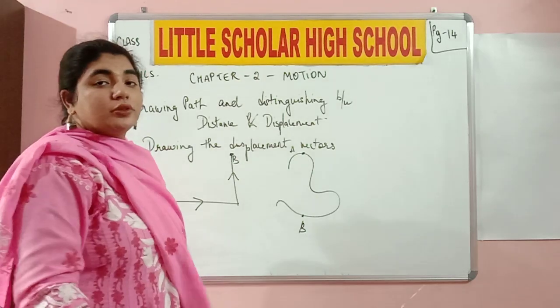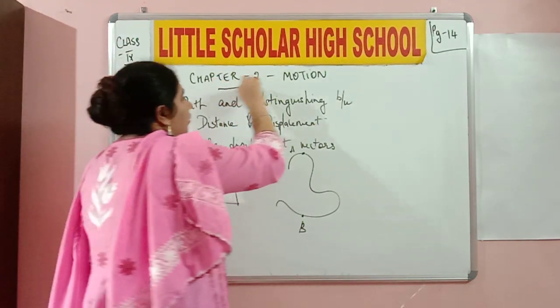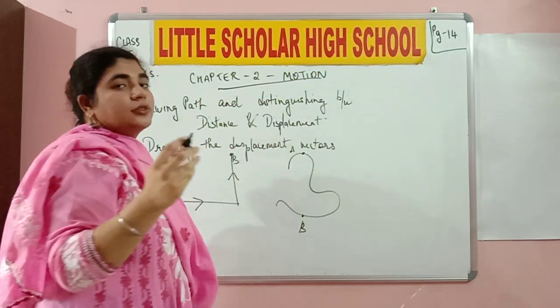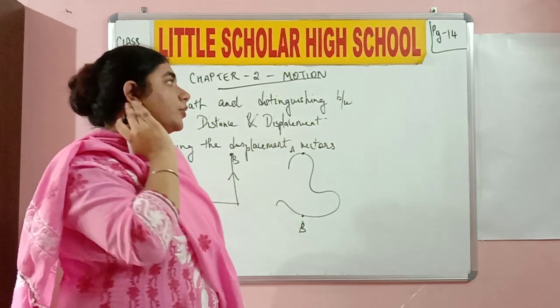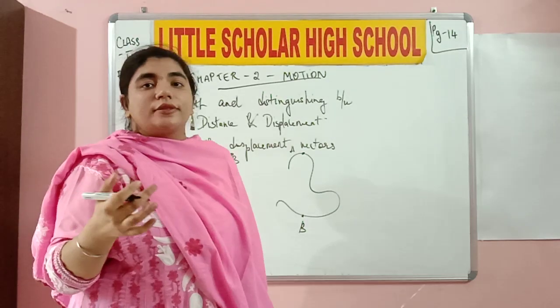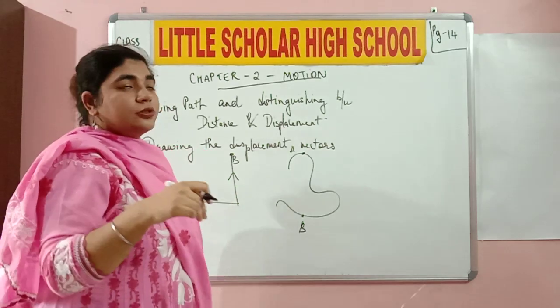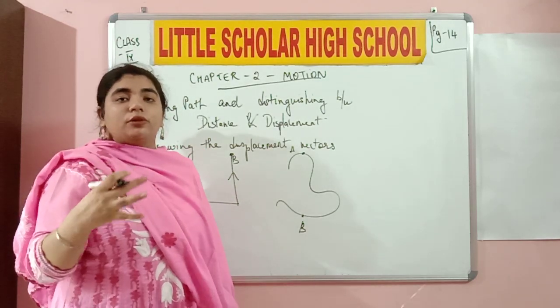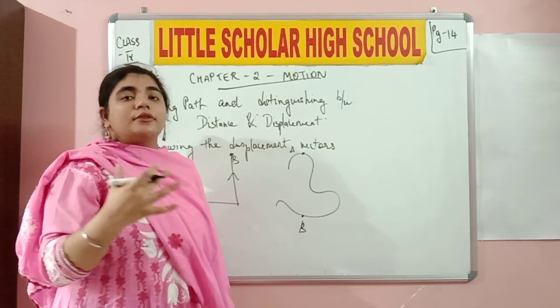We will continue with the chapter that we were discussing, and it is chapter 2, motion. We have discussed certain terminologies like motion, rest, and relative. Here we are going to discuss further about the scalar quantities where we stopped in the previous video. At the end I was telling you about two physical quantities that we need to discuss further. It is distance and displacement.